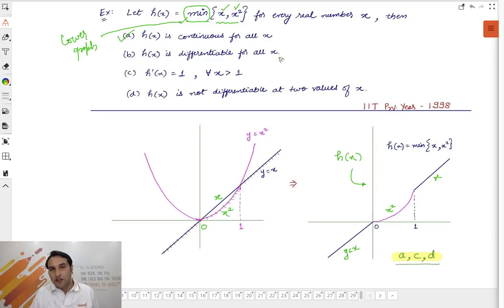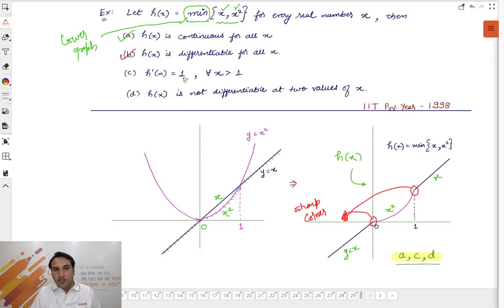Is the function differentiable for all x? No. If you see carefully, there is a sharp corner here and here. At these 2 points, there is a sharp corner. And I told you, wherever there is a sharp corner, the function is not differentiable there. That's it. Rest, this is correct.